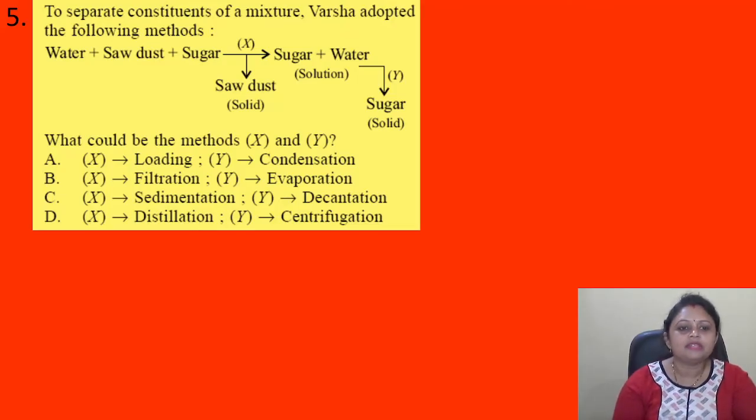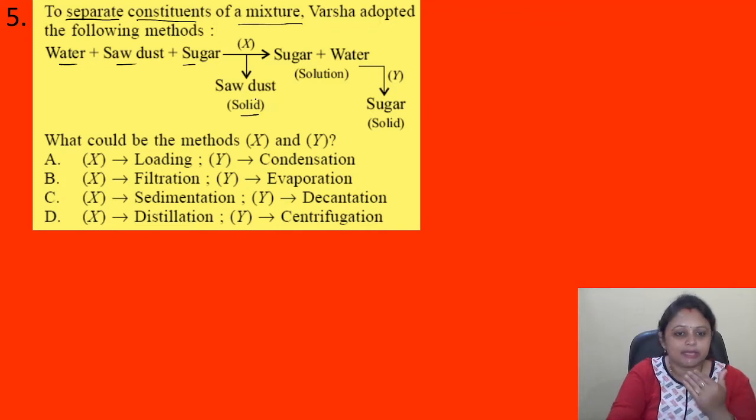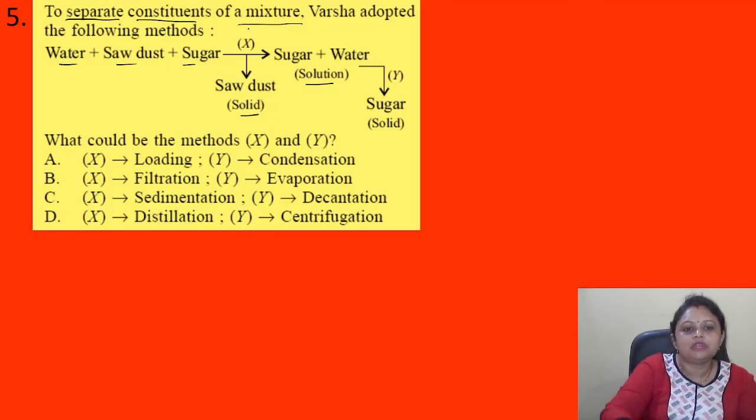Okay. So here see, we have to separate constituents of a mixture. So water, sawdust and sugar is there, and we have to follow some method so that this solid sawdust will be removed and this sugar water solution will be there. So to remove an insoluble solid substance, we use the method that is filtration.